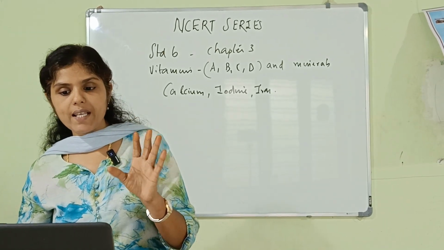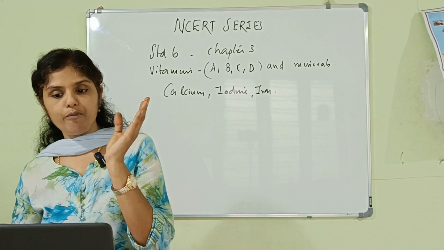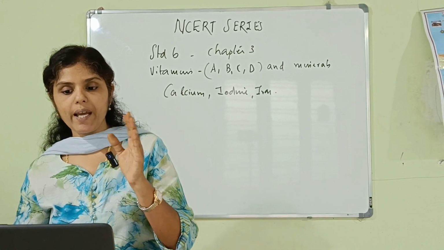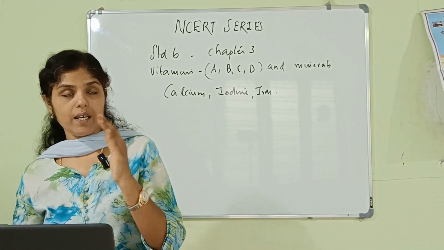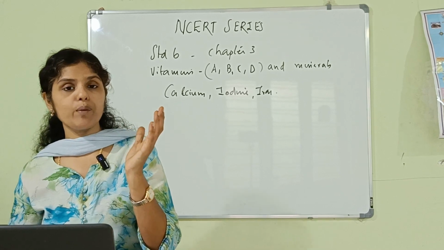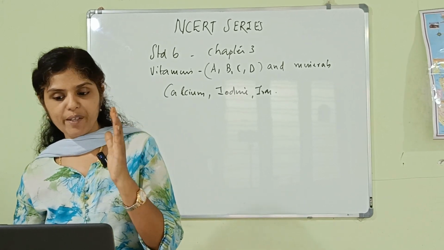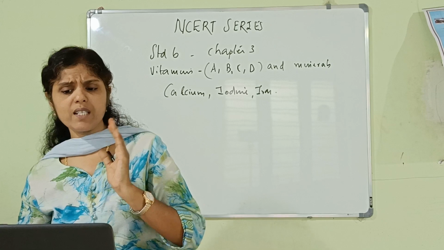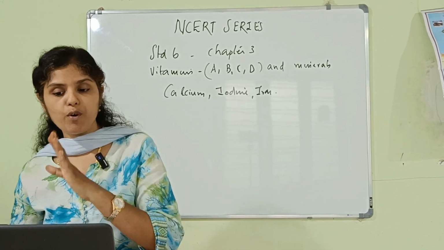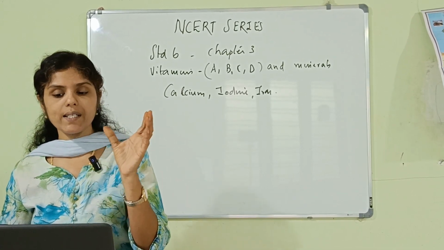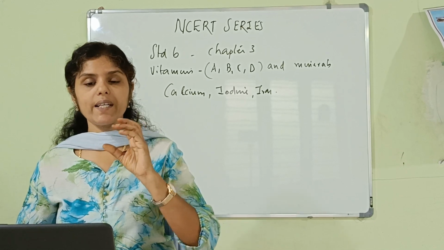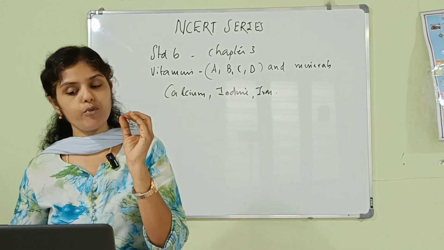In the second case, for fat, the oily appearance indicates the presence of fat in the food item. In the third case, the test for proteins, we got a violet color, which indicates the presence of proteins in the food item.